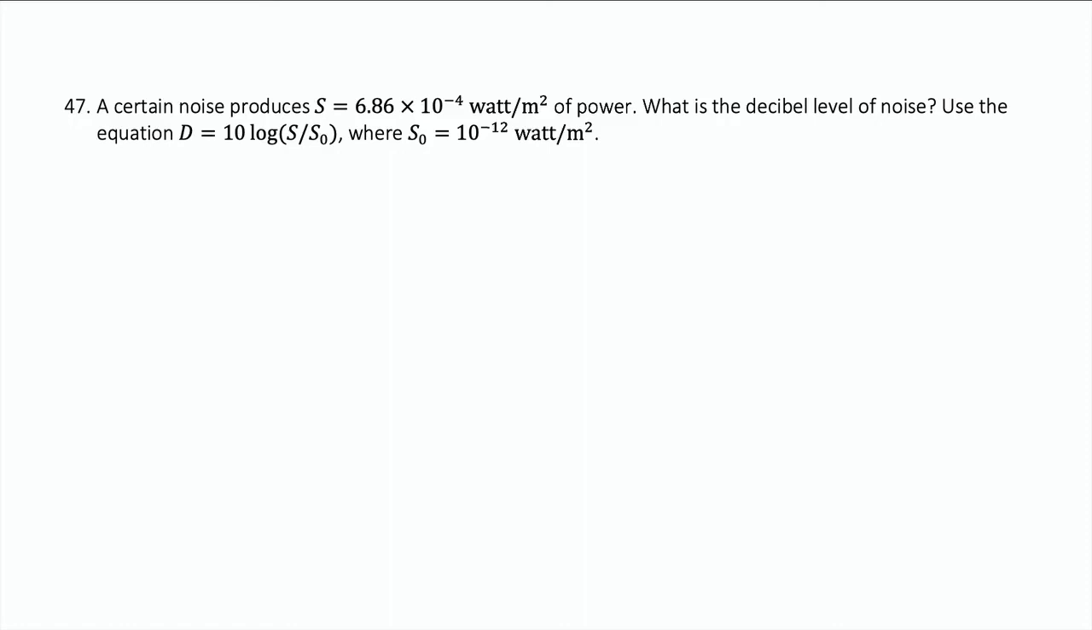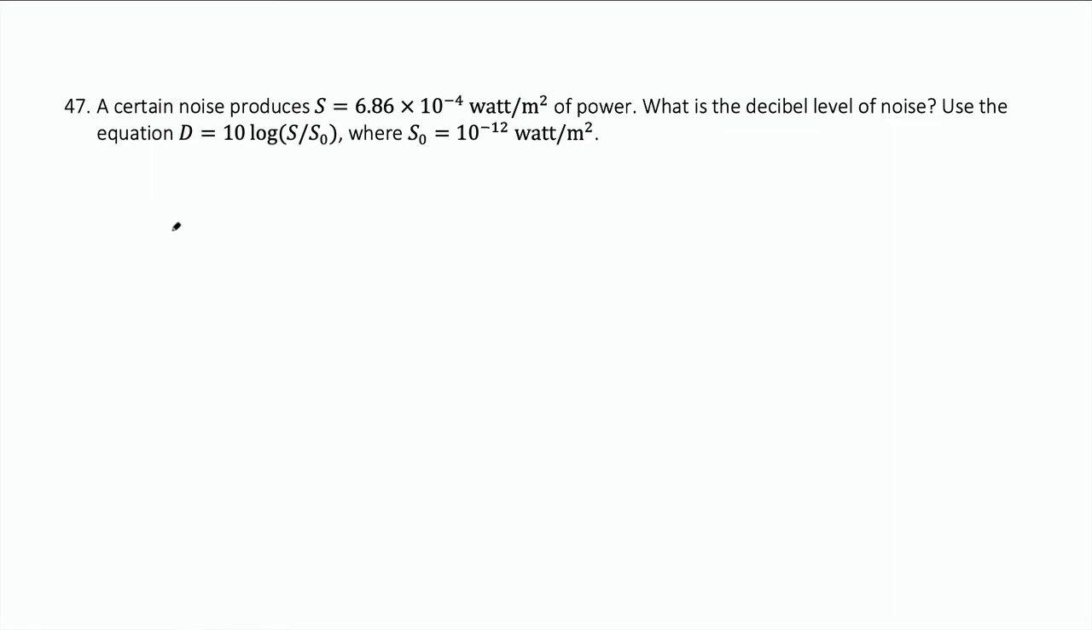A certain noise produces S equals 6.86 times 10 to the negative 4 watts per square meter of power. What is the decibel level of noise? Use the equation D for decibel equals 10 times log of S over S naught, where S naught is 10 to the negative 12 watts per square meter. Well, this is just a little application where we can plug some numbers in.